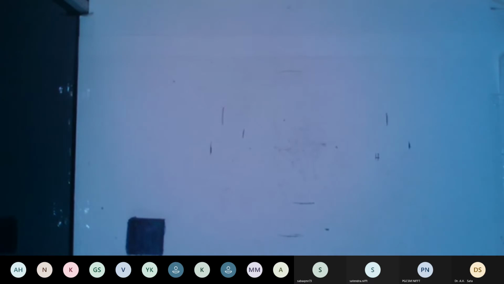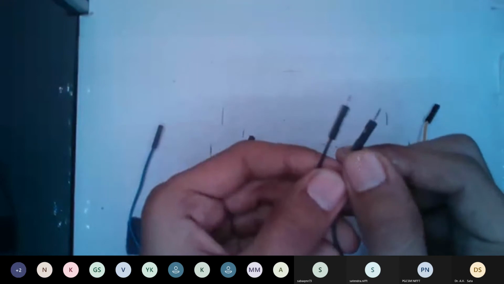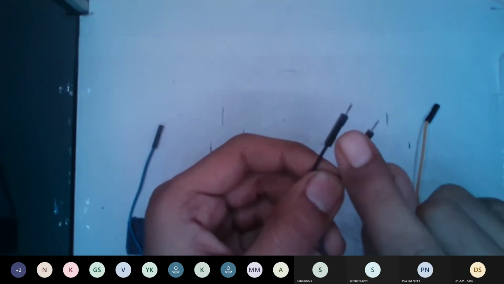Jumper wires are essentially of three main types. Let me present them to you, if it is visible. There are two pins on this jumper wire. Both of them have a pin outwards, a little shaft over there. So both of them are called male to male jumper wires.